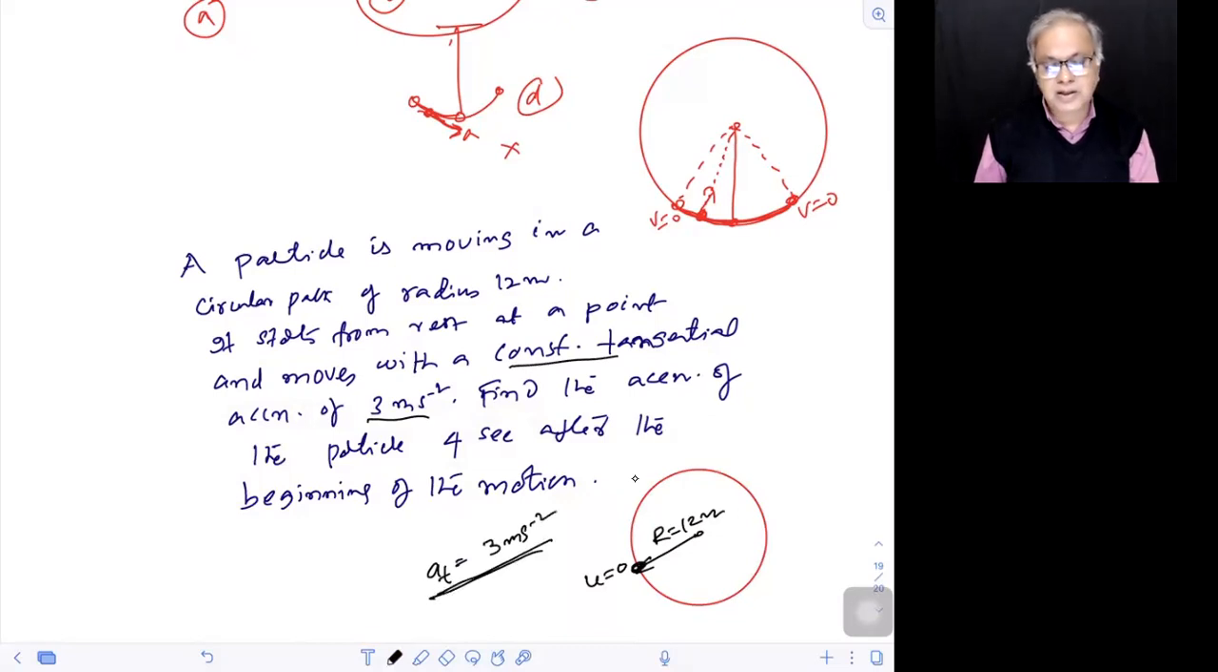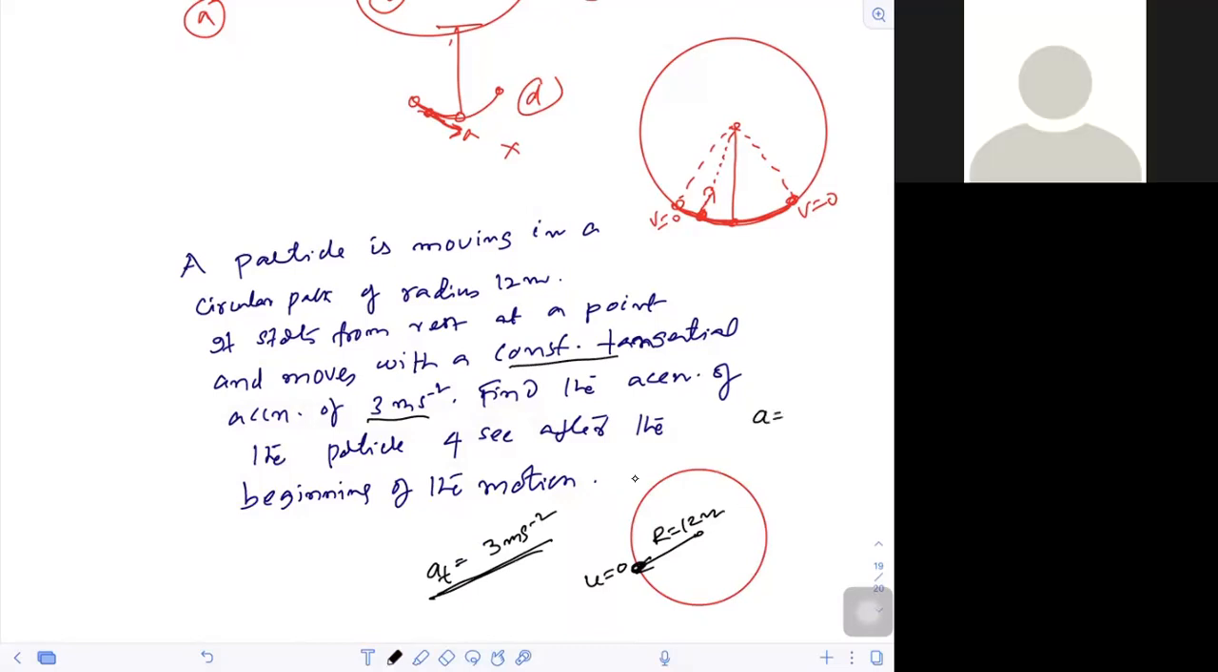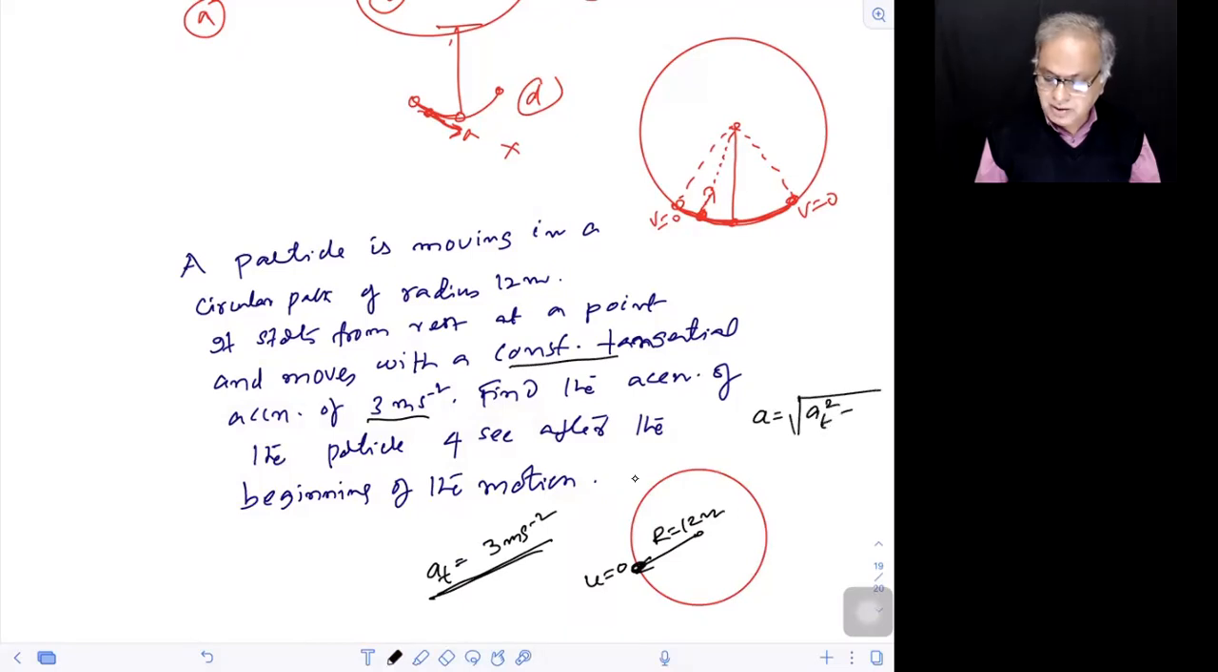Now I wanted the acceleration of the particle. Acceleration of the particle is not tangential acceleration, it is total. Did I give you a formula like this? A equals square root of A tangential square plus A normal square. A tangential is anyway remaining same, but A normal is what? V square by R.